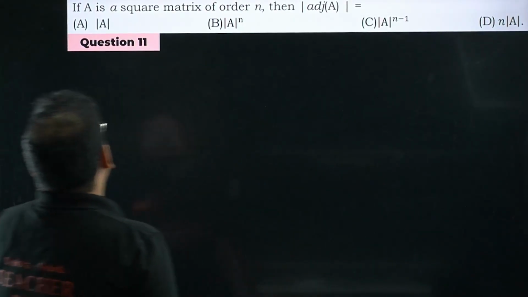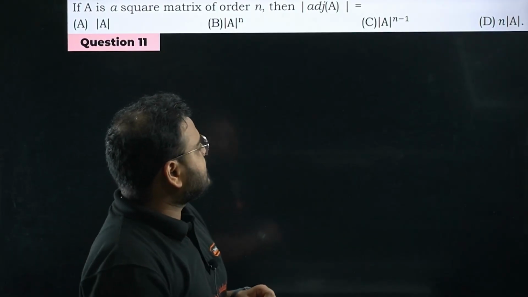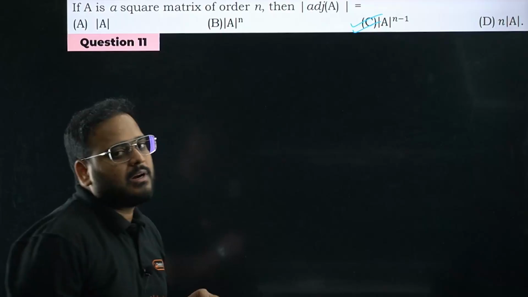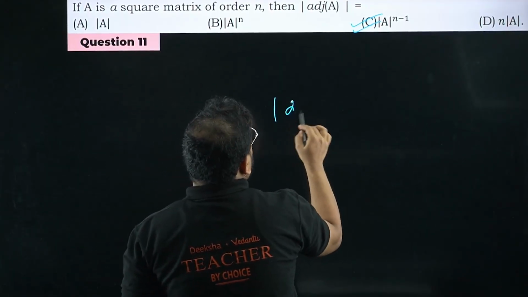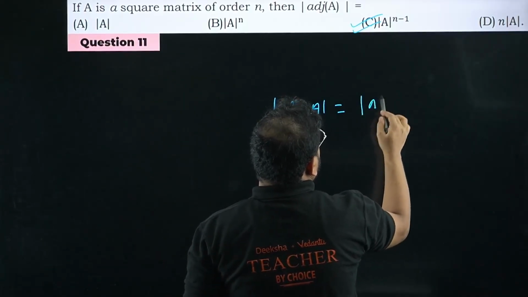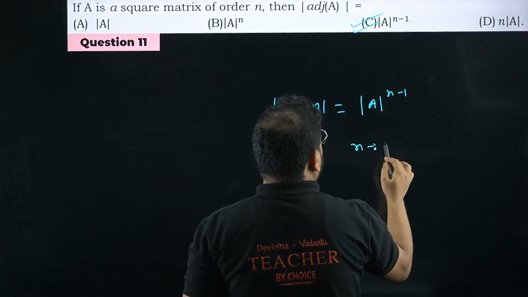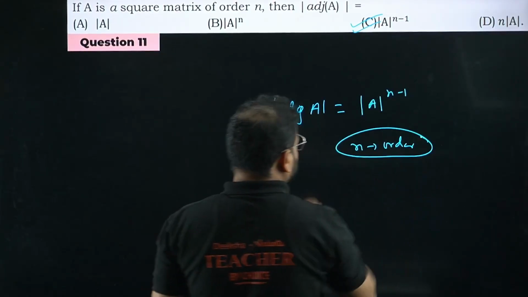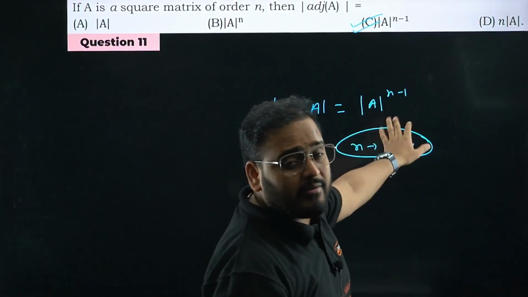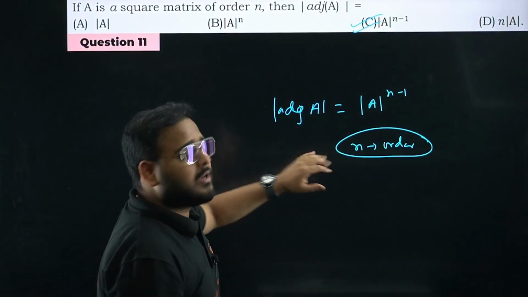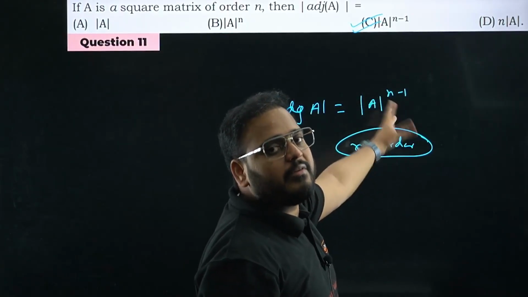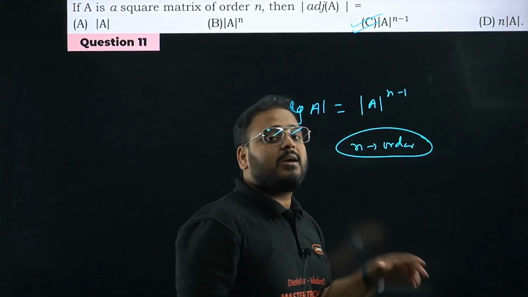If A is a square matrix of order n, then adjoint of A is so. This is a property, right? Determinant of adjoint of A is given by determinant of A power n minus 1. What is n? Order. And n is the order for any square matrix. Please check. Property of determinant, very important. We have done a lot of questions based upon this, where the values are given. They give you this, they ask you for the values. We find the determinant of A, and then we use this formula and find the result.